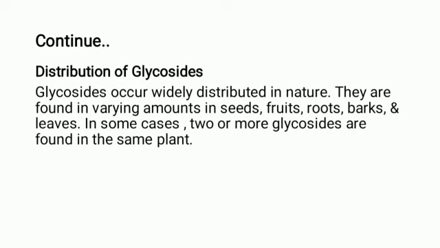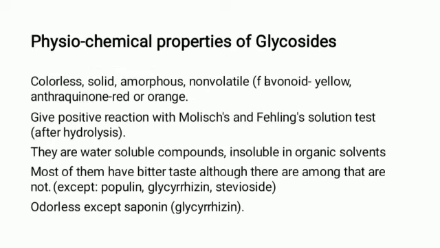So these glycosides have therapeutic activity. From the plant part, we can isolate or extract the glycosides, and from these glycosides we can formulate any formulation, and they are used to treat different types of diseases or to cure any type of disorder. So this is the distribution of glycosides.